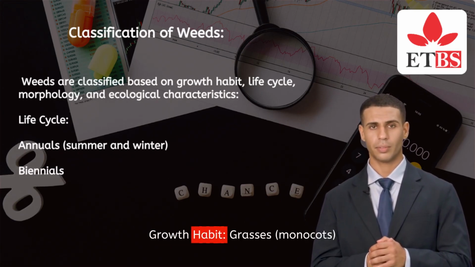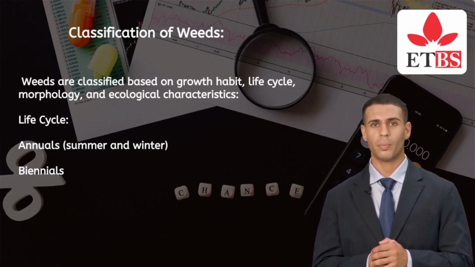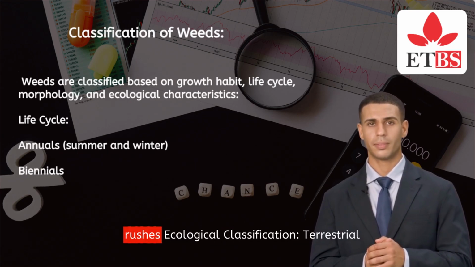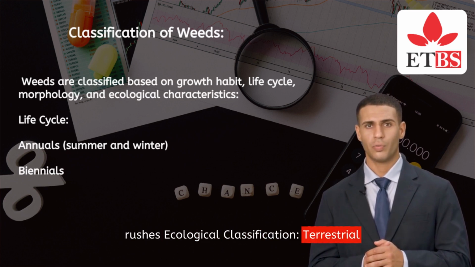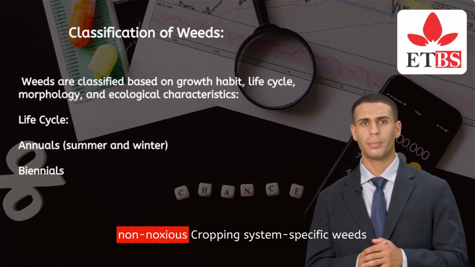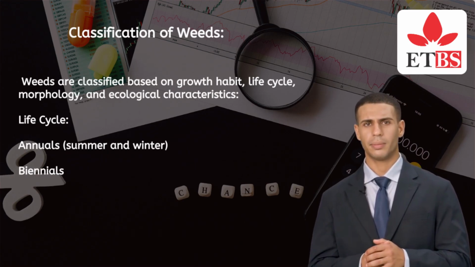Growth habit: grasses, monocots, broadleaves, dicots, sedges, and rushes. Ecological classification: terrestrial versus aquatic weeds. Noxious versus non-noxious. Cropping system-specific weeds.